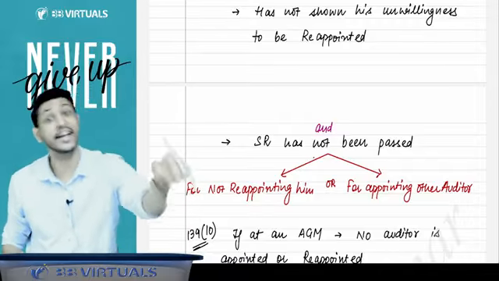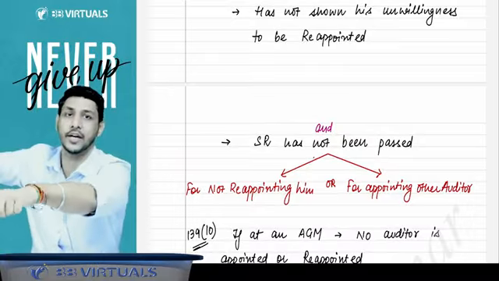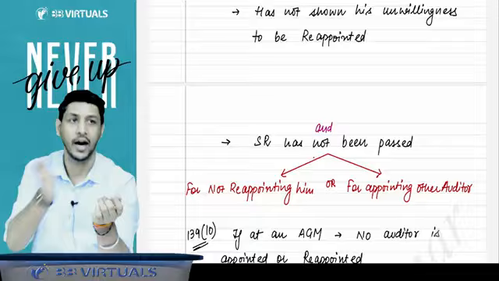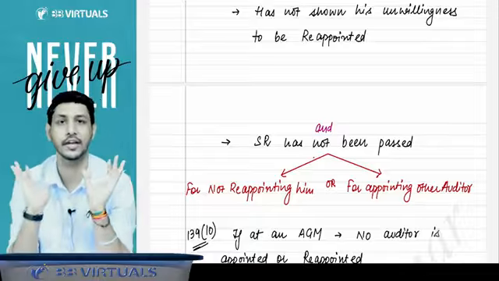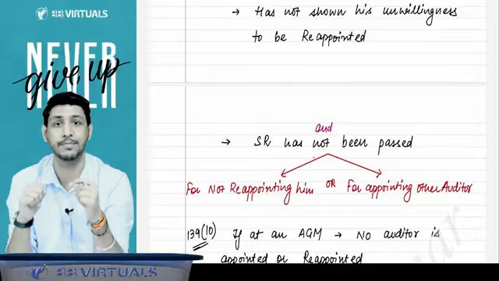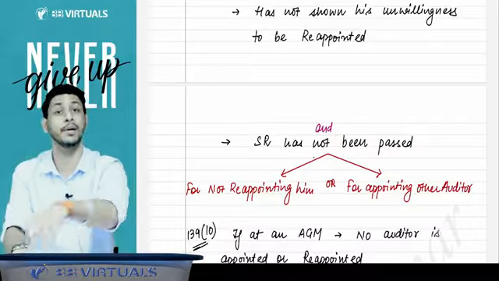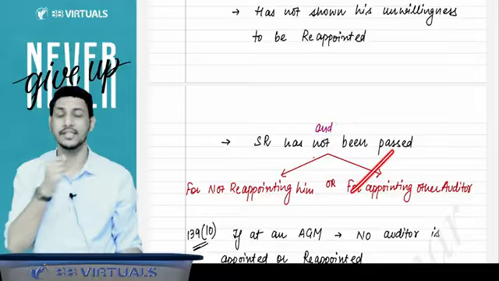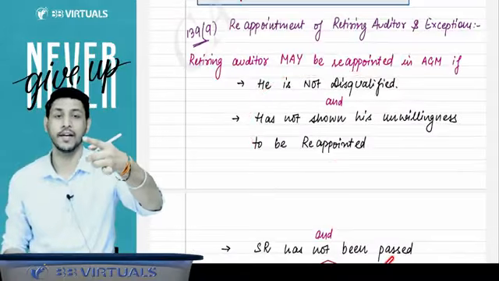Or they can send a name, that in place of the retiring auditor, you appoint this person as an auditor. Do not reappoint him, appoint this person. So there are two different cases. Under Section 115, they can send a special notice to the company for either of these two cases. And if the company receives such a special notice, and after receiving it the company passes an SR, a special resolution, for the same matter, then that auditor will not be reappointed.